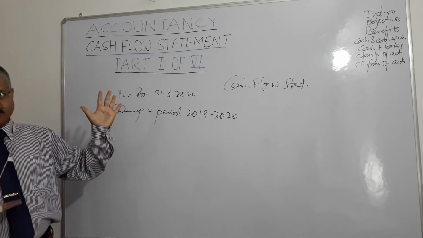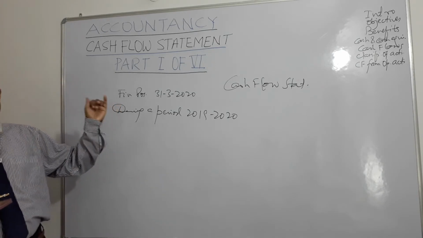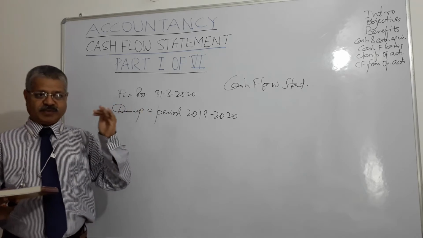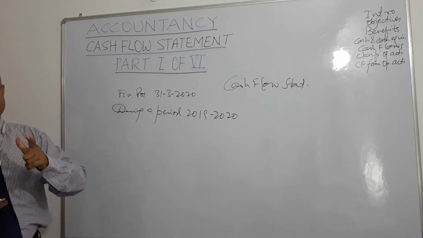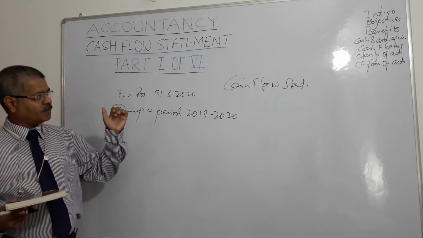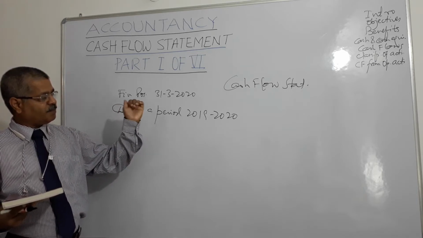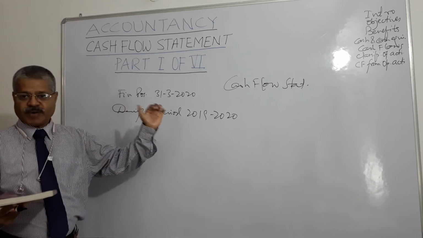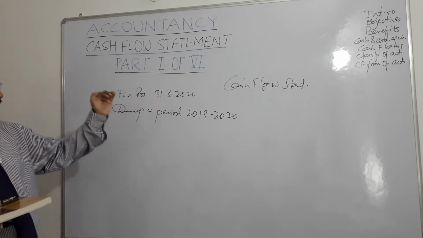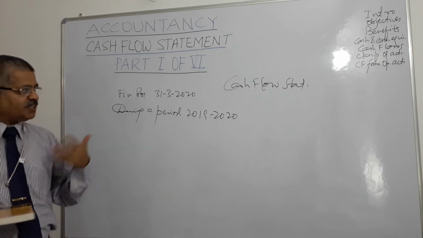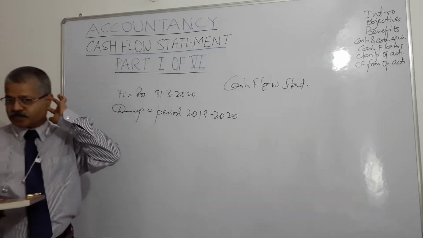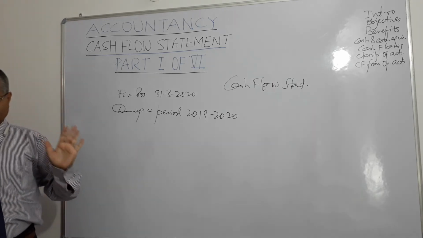So AS3 issued by ICAI, changes in financial position, fund flow statement. Now it has been revised, and it mandates that all listed companies should prepare and submit cash flow statement along with financial statements, means along with balance sheet and profit and loss account, right? It is mandatory for all listed companies.